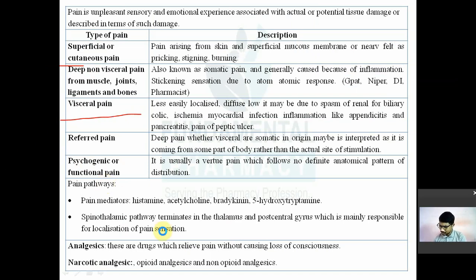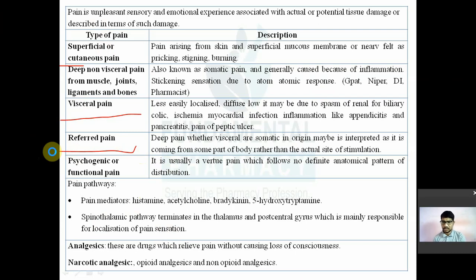There is another kind of pain known as referred pain. What does referred pain mean? The pain originates at one place, but you feel it at another place. It is a type of deep pain, which may be of either visceral origin or somatic origin, and it is interpreted as coming from some other part rather than the actual site of stimulation.